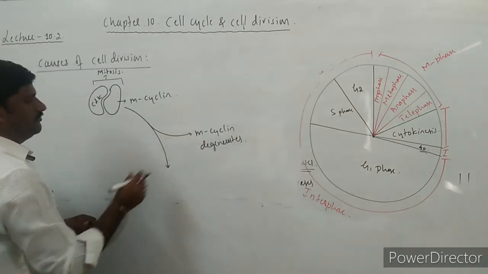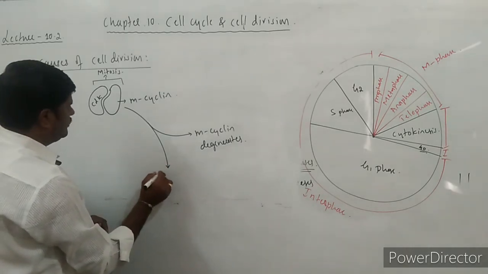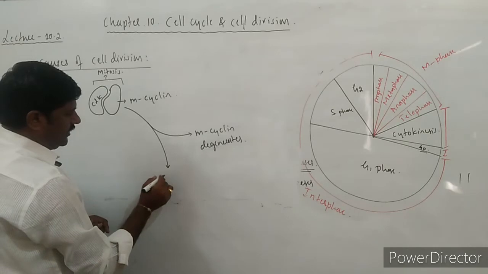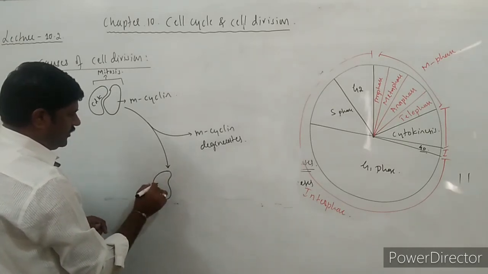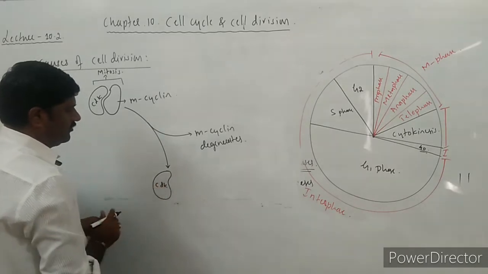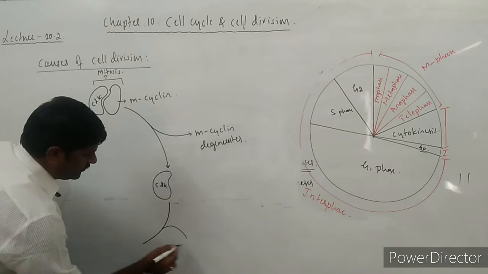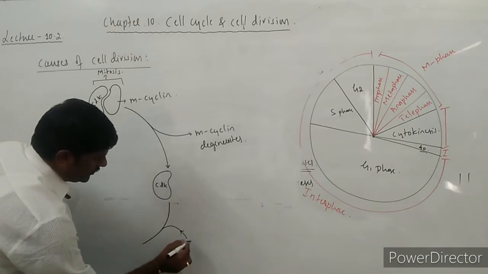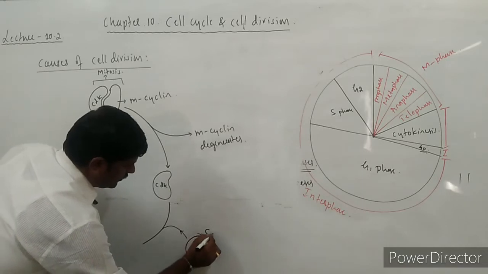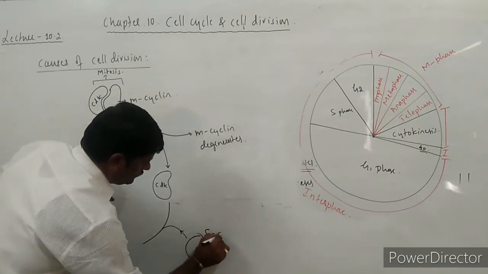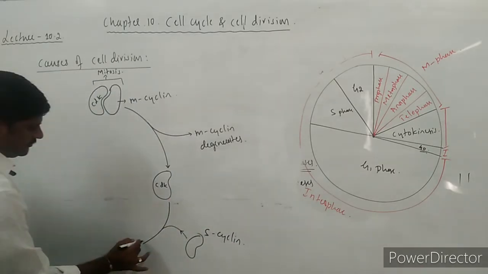It leads to the separation of cyclin from CDK. Simply, what remained here is CDK, and this CDK combines with another protein called S cyclin.